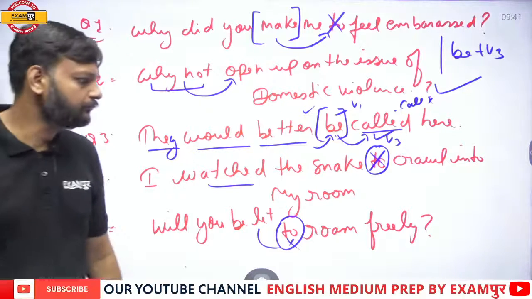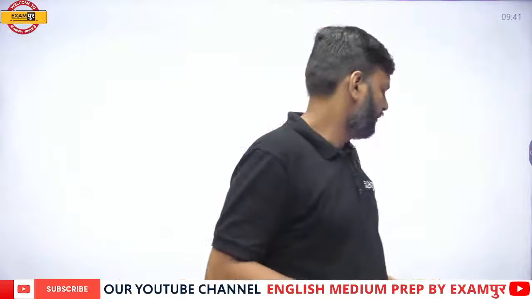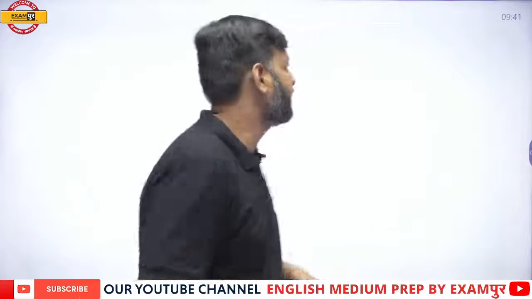Okay. Now, these were the uses of bare infinitive.